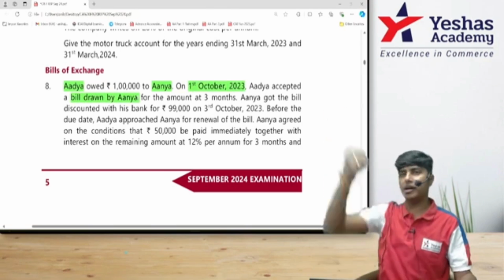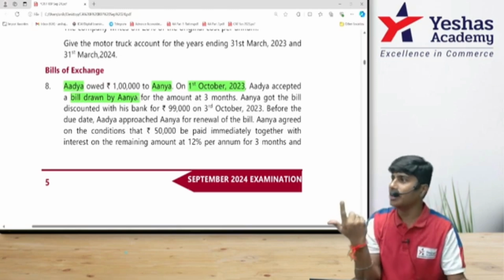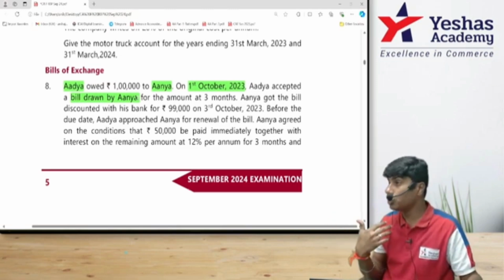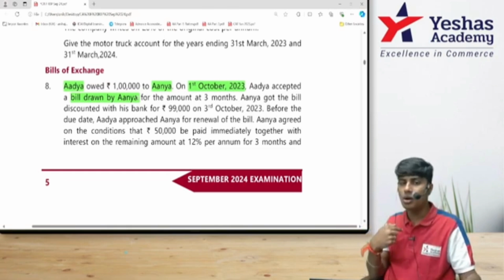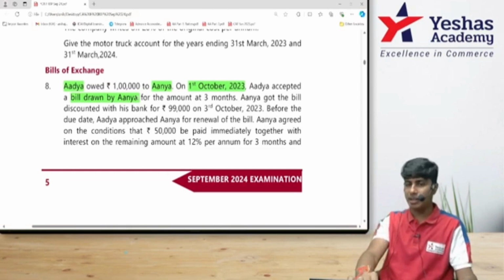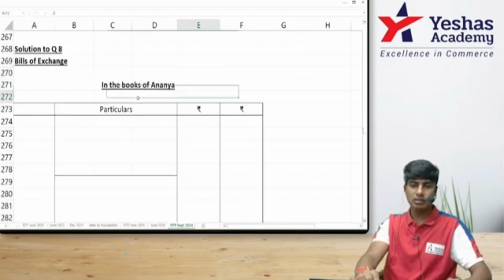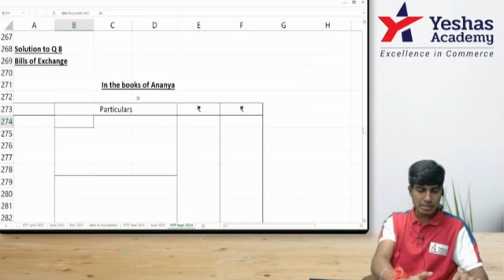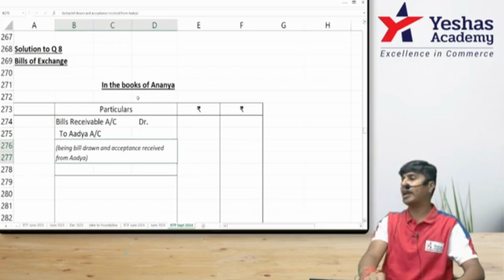Who are we? Anya. What did we do? Drew a bill. On whom? Adya. What did Adya do? Accepted. What is it to Anya? Bills receivable. Shall I write the entry? Bills receivable account debit to Adya. Being bill drawn and acceptance received.